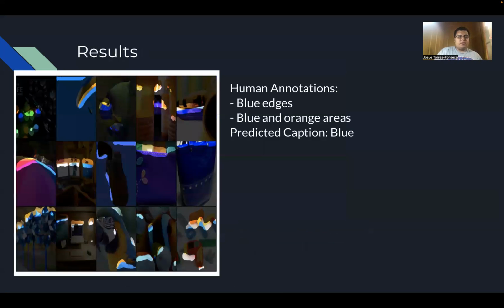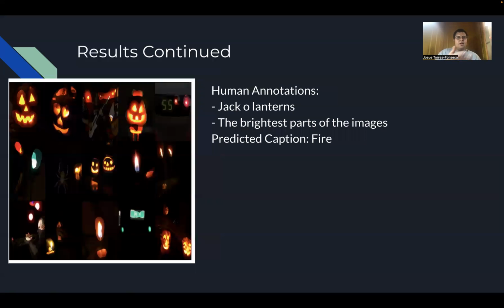Now, my results here basically show how we did. We use one-word descriptions to start simple, but in the future we'll use longer descriptions in itself. So in this case, the human annotations are blue edges and blue and orange areas, and the predicted caption is "blue," which you see agrees with the image regions and the human annotations. In this other case, we have the human annotation "jack-o'-lantern" and the brightest part is the images, and the predicted caption is "fire." Doesn't necessarily agree with the human annotations, but I think it better agrees with the image region, as most of these images have fire, but not all of them have jack-o'-lanterns in itself.